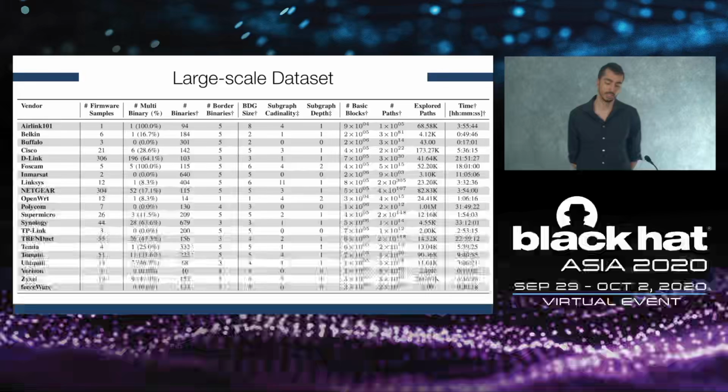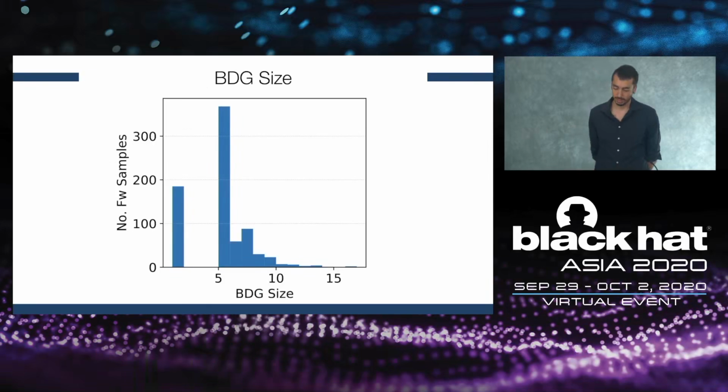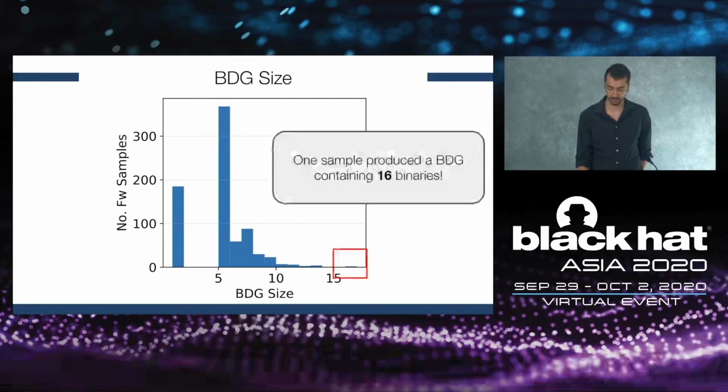This slide shows all the results that we obtained in our large-scale evaluation. I understand that there's a lot going on in this slide, but I'll summarize these results in the next slides. First off, we looked at the size of the BDG, and we found that most BDGs have 5 binaries, but we also found that some BDGs are more complex. As you can see in this example, we found one firmware sample that produced a BDG containing 16 binaries.